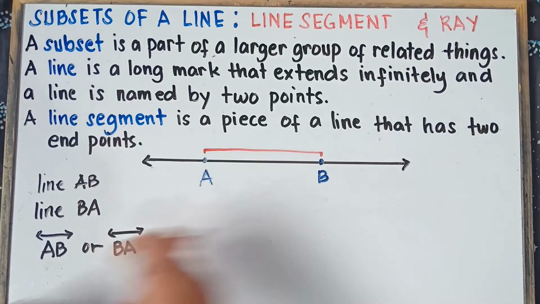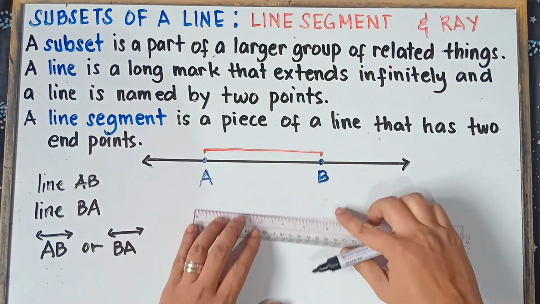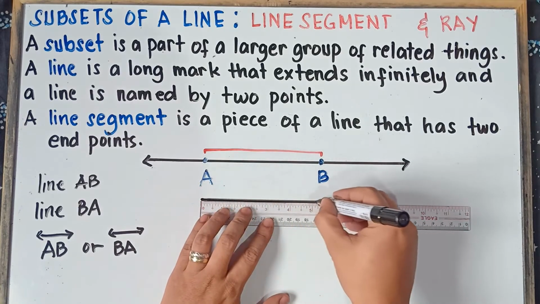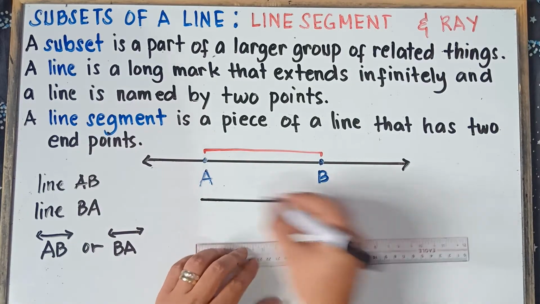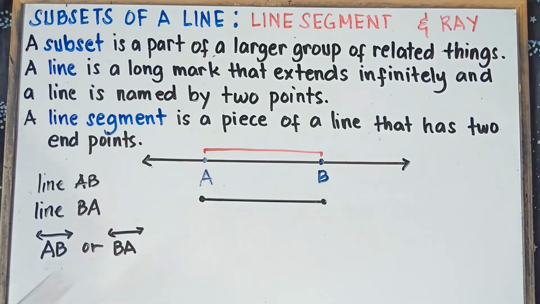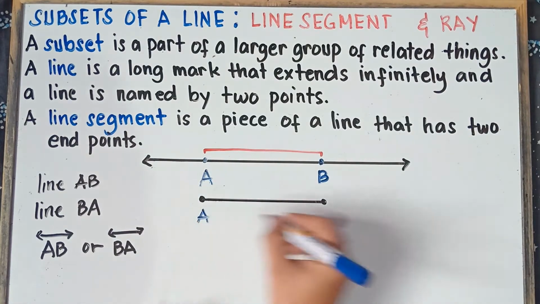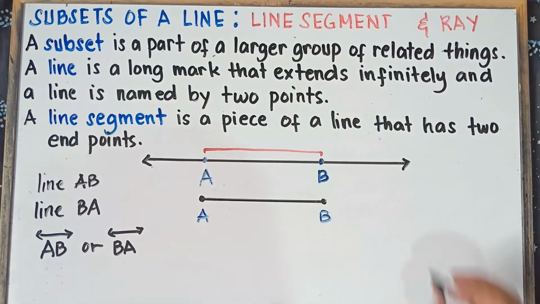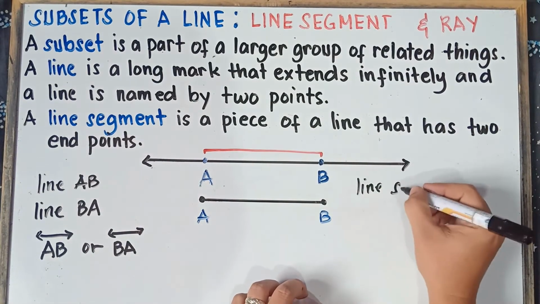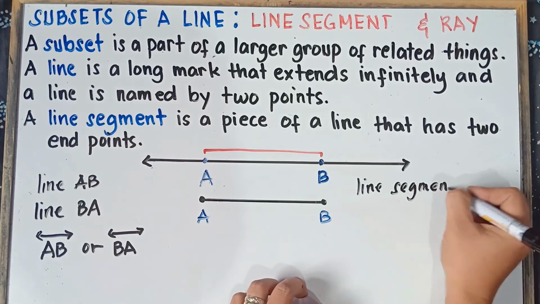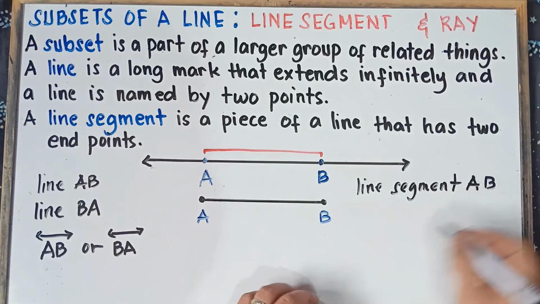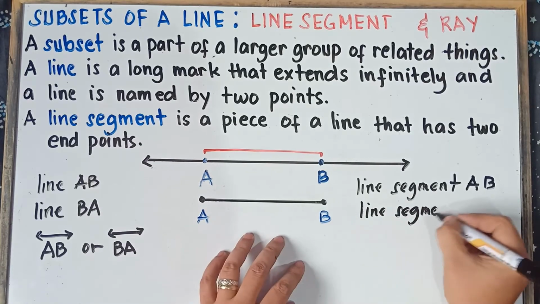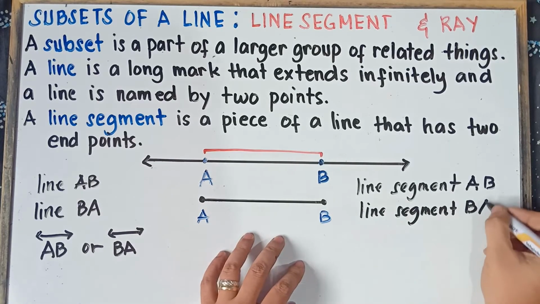That is a line segment. So if we draw this, let's have an illustration. If we draw this from this point to this point, we can call that a line segment. This is A and this is B. So this is line segment AB. We can write that as line segment AB, or this is the same as line segment BA.